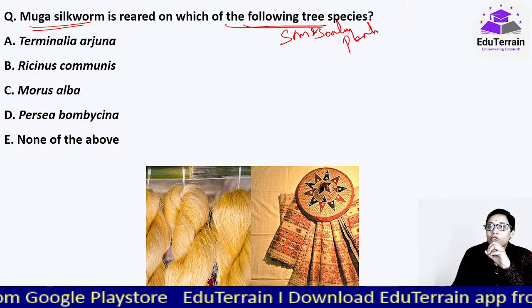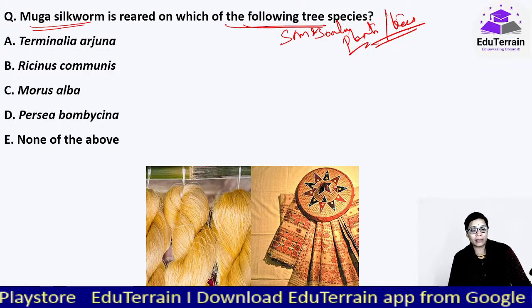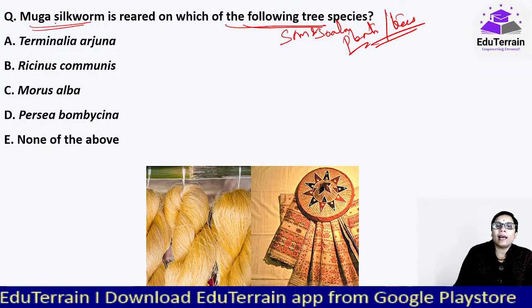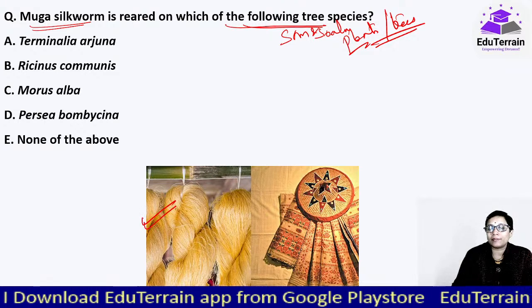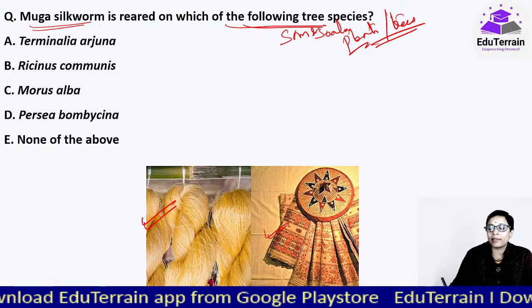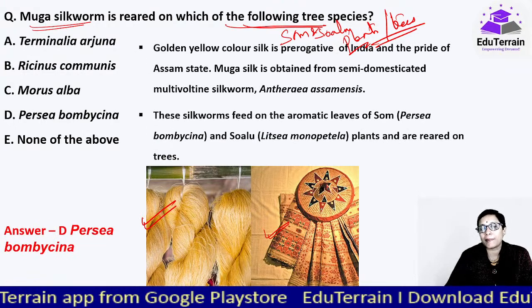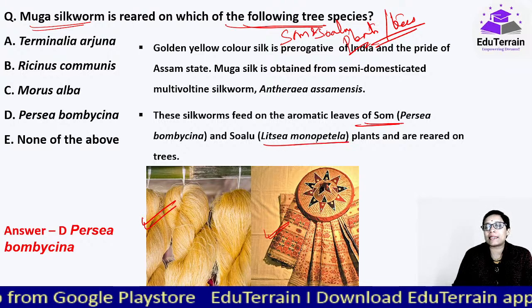These are the trees, actually I should not say plants, these are the trees, and they can be reared only on these trees. And one of these is that, see, this is a Muga silk. This is the cloth that has been woven using the Muga silk, and here it is Persea bombacina. It is Som plant. Solu plant, Litsea